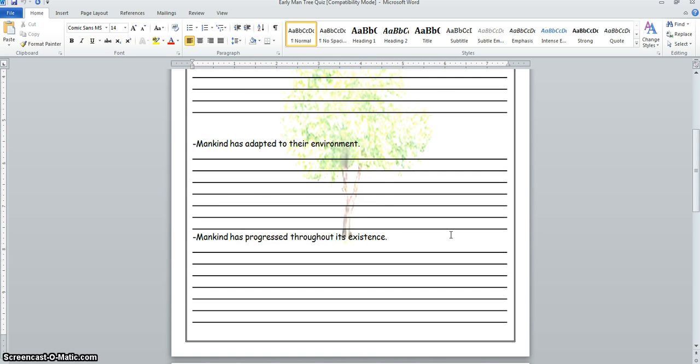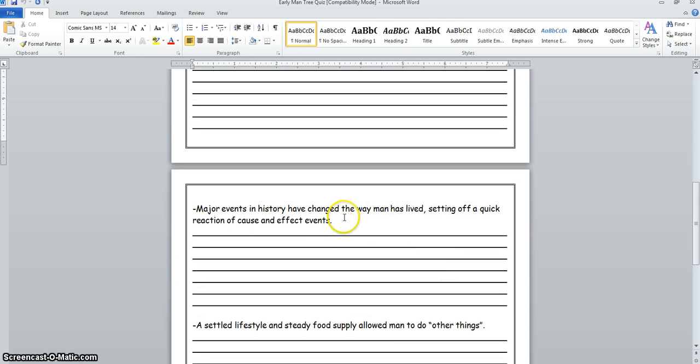Okay, moving on to the Neolithic era. Major events in history have changed the way man has lived, setting off a quick reaction of cause and effect events. I've got to see farming revolution here. Again, I give you general, major events. You give me specific. What's the major event? The farming revolution. It has to be in there. It changed the way man has lived. Okay, well, how? How were they living? They were nomadic, moving from place to place. What's the change? Now they're living a settled lifestyle, living in one place, no longer nomadic.